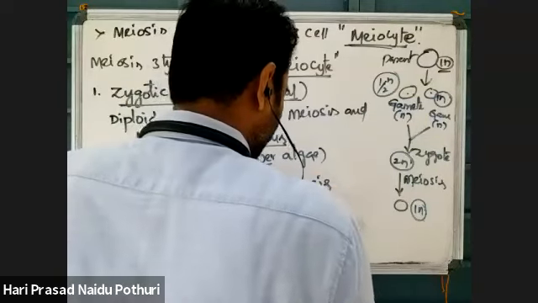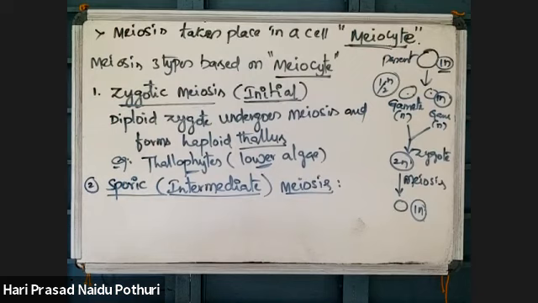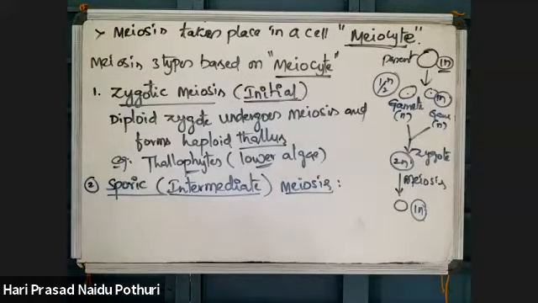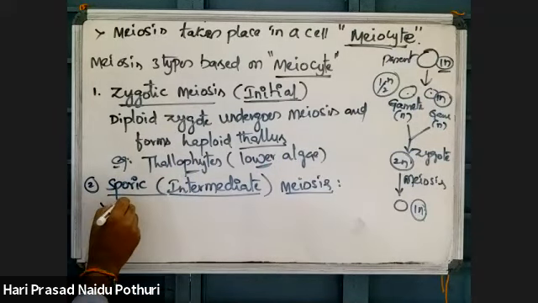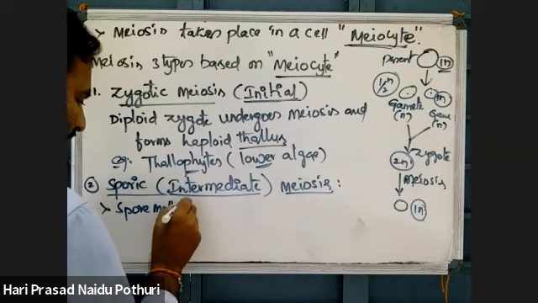Sporic meiosis. What does sporic meiosis mean? It is observed in higher plants. The last cell of the sporophytic generation is called the spore mother cell.